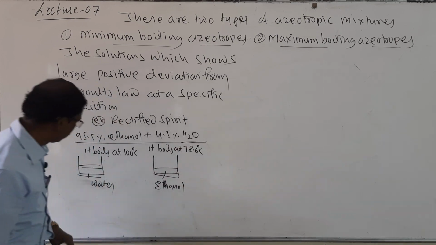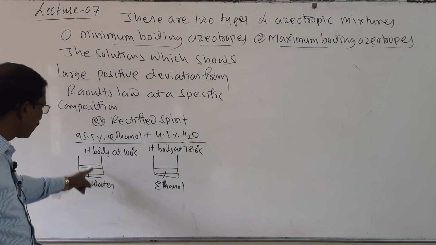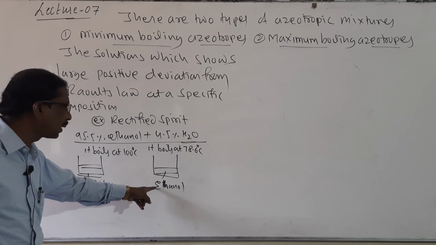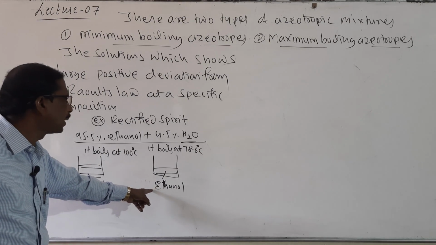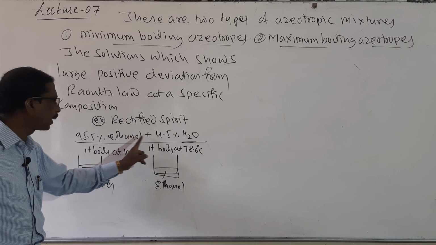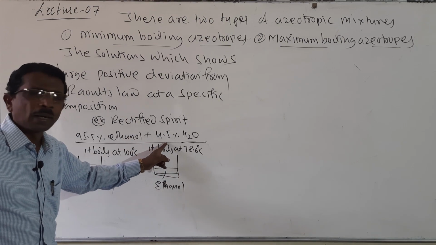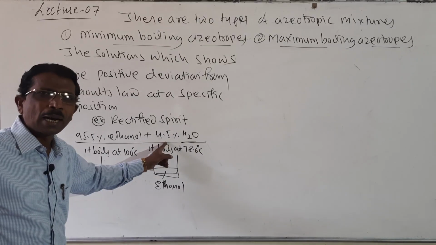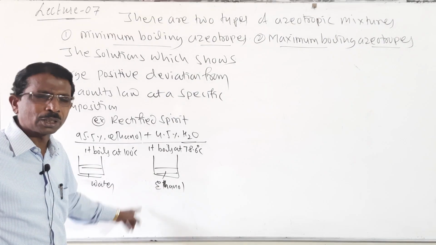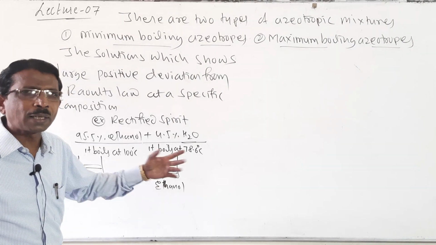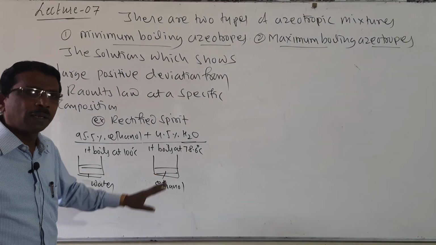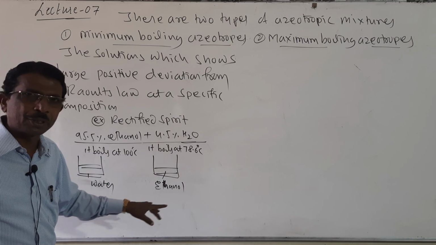Look here, students, so water boils at 100 degrees centigrade and ethanol boils at 78.6 degrees centigrade. So rectified spirit contains both ethanol and water. It is called an azeotropic mixture, and these cannot be separated by fractional distillation. These can be separated by other methods, but that can be studied in organic chemistry.